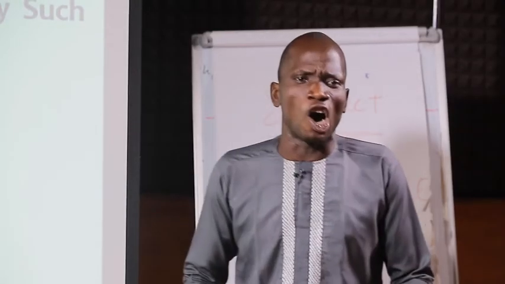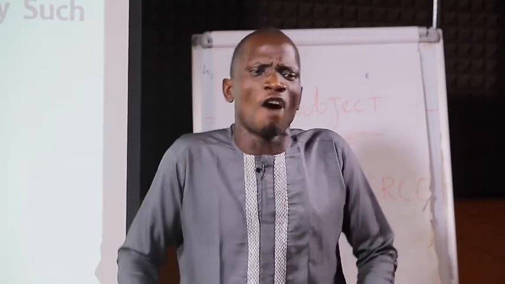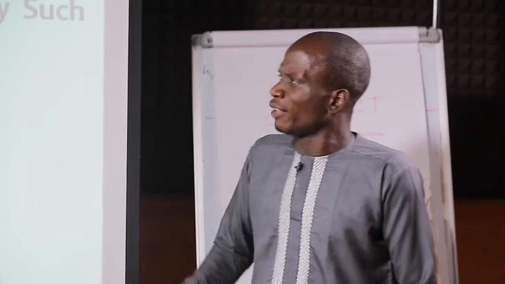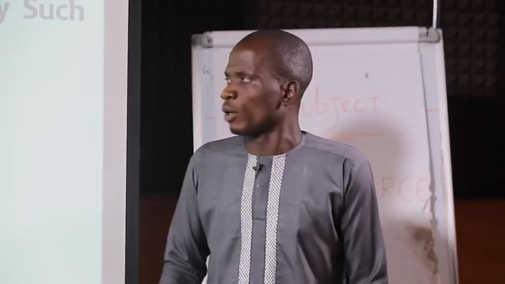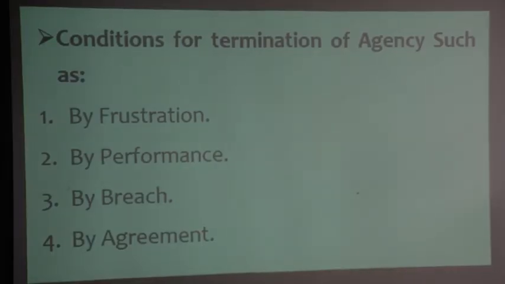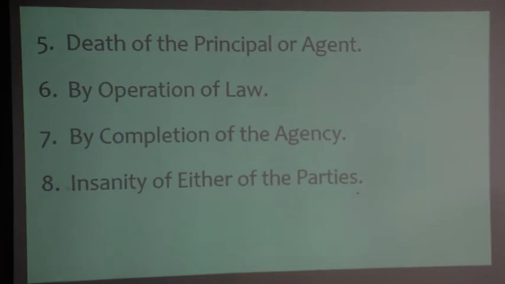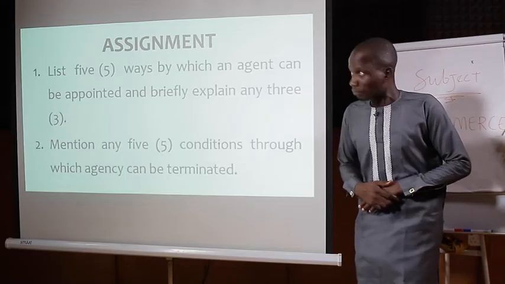And we also discussed conditions that may lead to the termination of agency. Some of the conditions include by frustration, by performance, by breach, by agreement, by operation of law, by completion of the agency, and the eighth one, insanity of either of the parties.